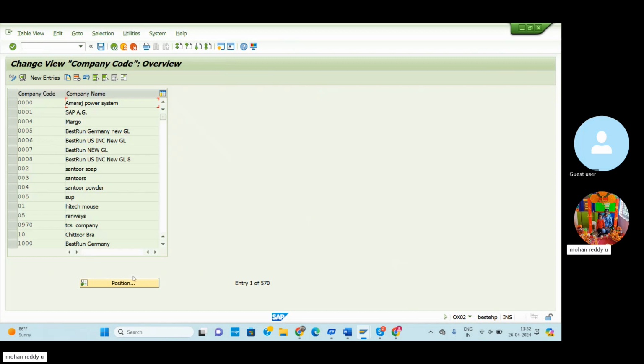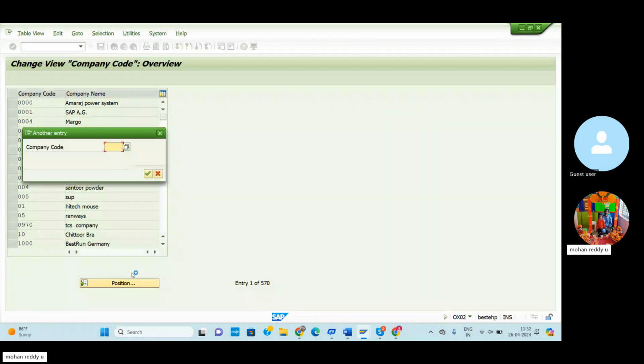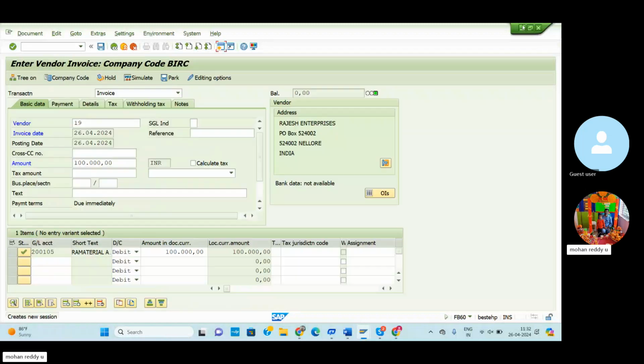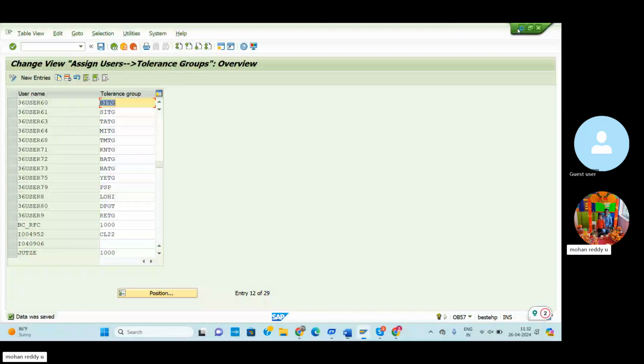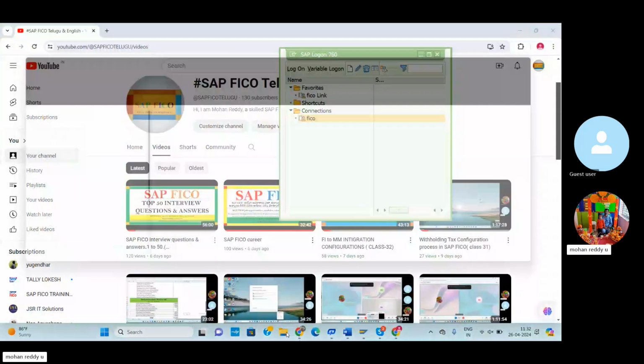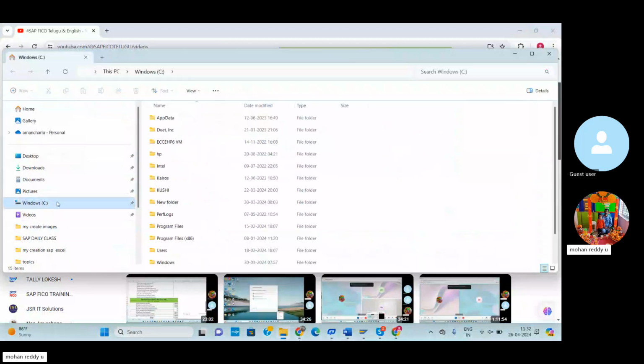So now here we go to the position and check our company Birla, BIRLA, company code. Group of company creation shortcut, let me check in my folders.